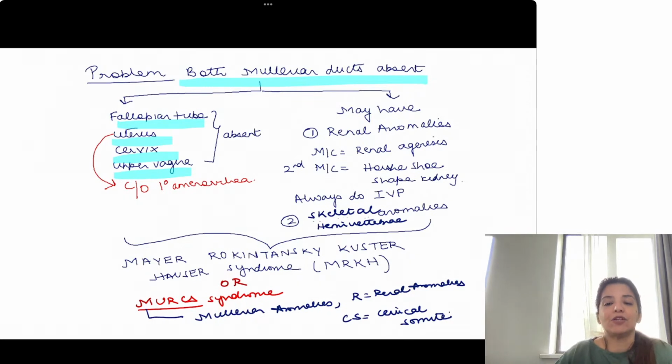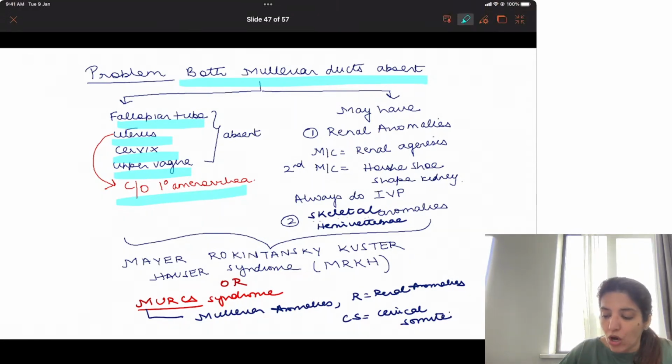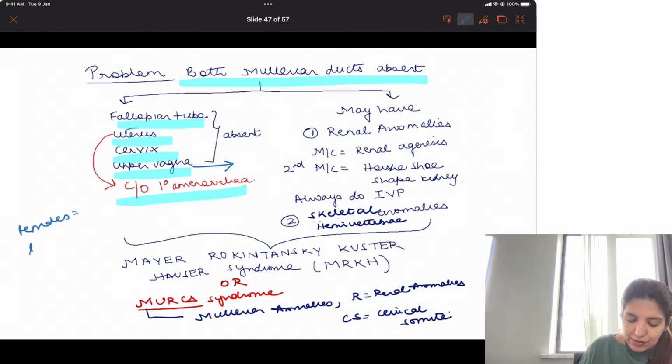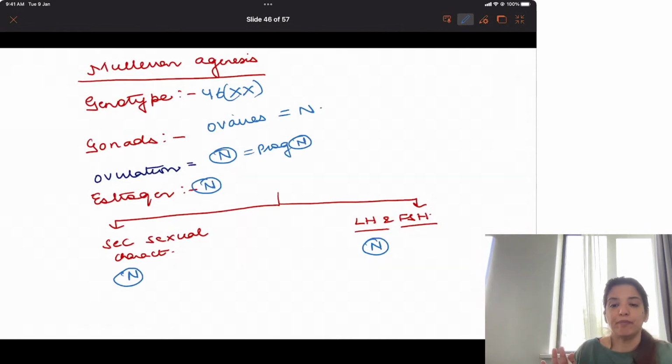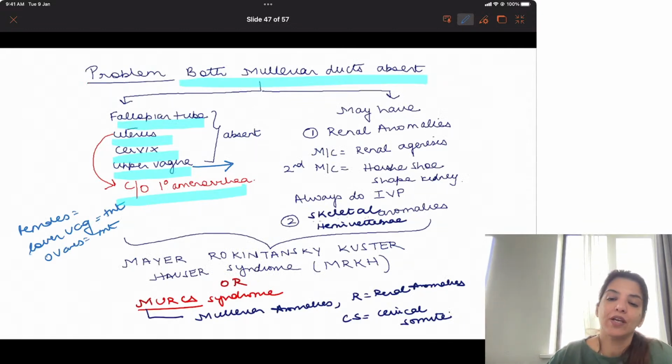And obviously, if a female does not have a uterus, she is going to come to me with the complaint of primary amenorrhea. And because her upper vagina is absent, the lower vagina will be present. So in these females, the lower vagina which is formed from urogenital sinus will be present and ovaries will be present. Just now I told you ovaries are present and they are normal. Absent are all the structures which are formed by the Mullerian duct, that is fallopian tube, uterus, cervix and